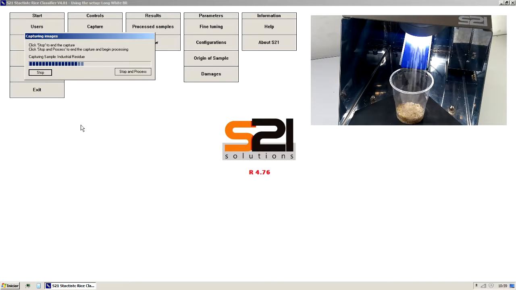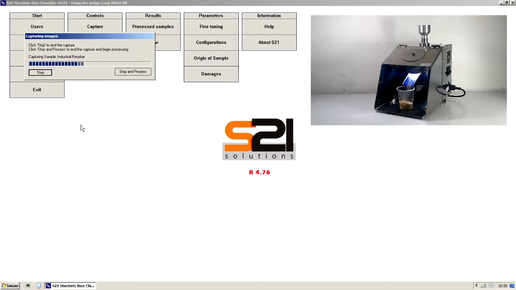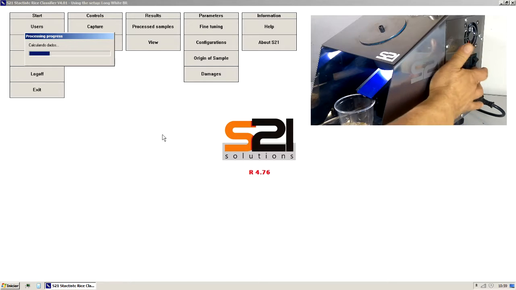This process takes from 20 to 30 seconds with the scanner on. Processing the sample.